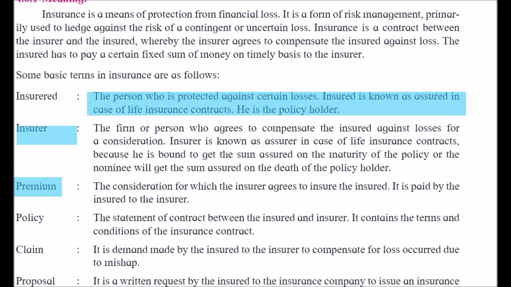So next is policy. The statement of contract between the insured and the insurer. It contains the terms and conditions of the insurance contract. So in the policy, it will be mentioned what the terms and conditions are. And next is claim.